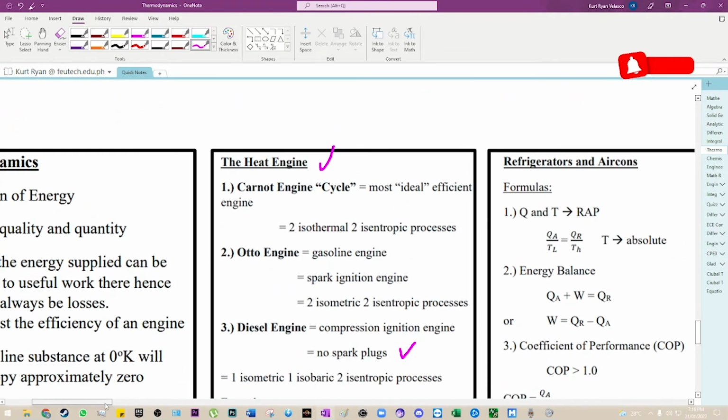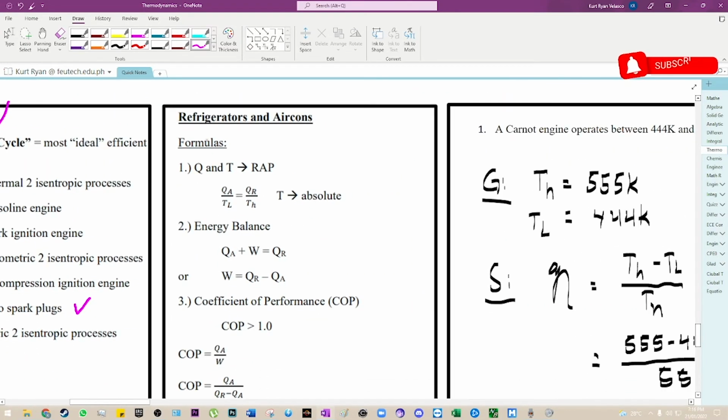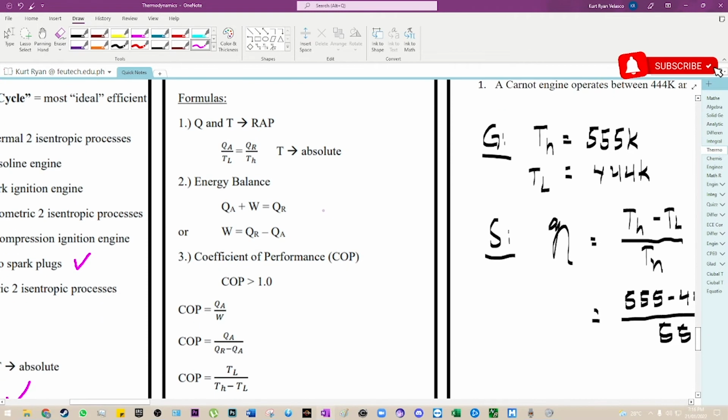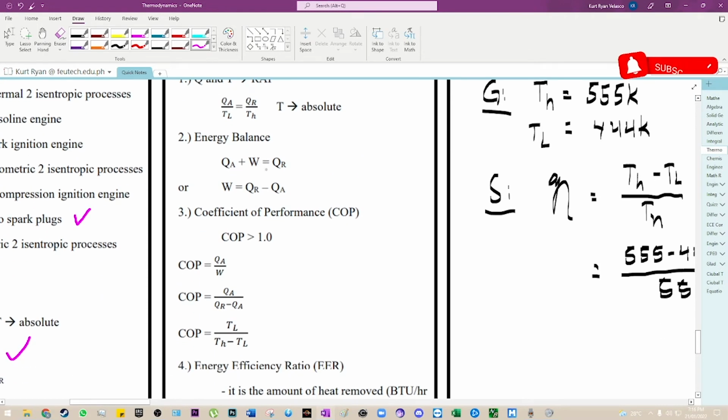Now we have the case when you're dealing with refrigerators and air cons. So we have here some formulas. Again, ratio and proportion of Q and T. We have here a little bit different from the last one: QA over TL equal to QR over TH. For the energy balance here, you have QA plus W equal to QR. And if you transpose some of the quantities or parameters, you have W equal to QR minus QA.